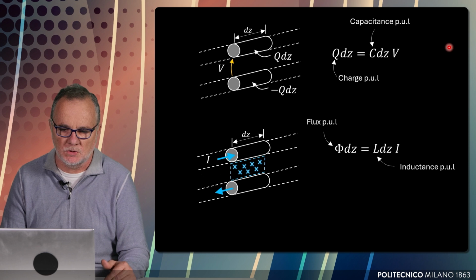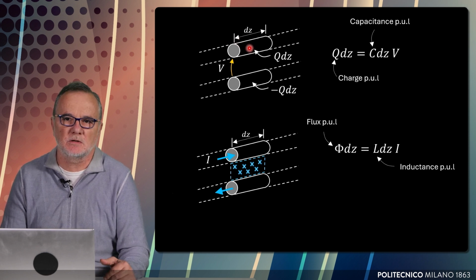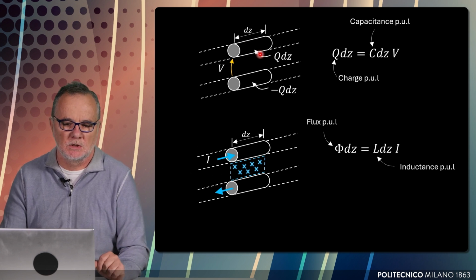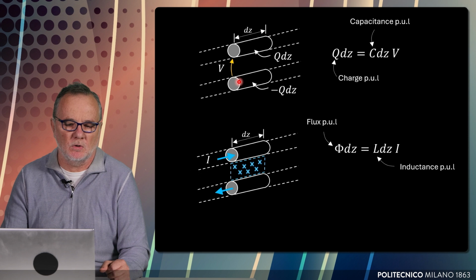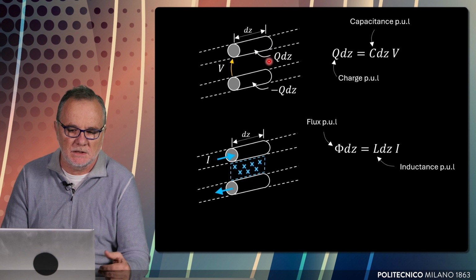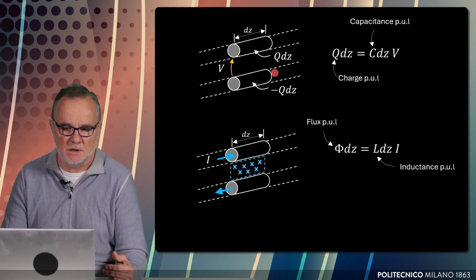So, in order to study this, what we keep in mind is that there is a relationship between charge and voltage that we have studied from electrostatics. We consider a small section of transmission line of length dz, to which we apply a small voltage difference, V. Of course, this small section of transmission line will be associated to the presence of a positive charge on the positive conductor and a negative charge on the negative conductor.